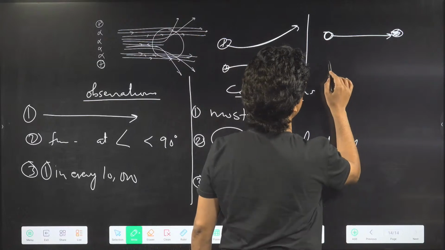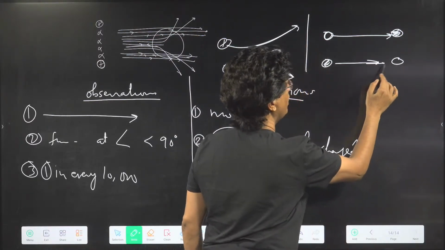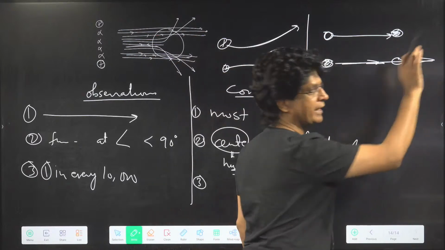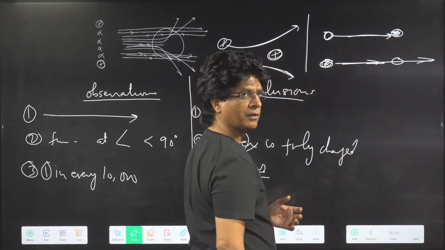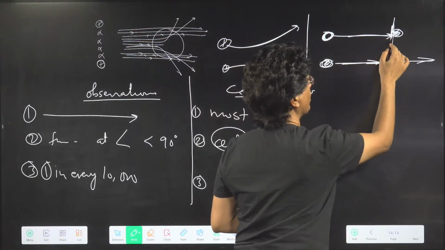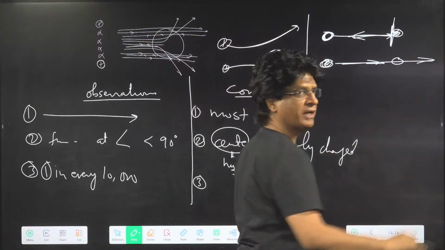But if the iron ball strikes the table tennis ball, will the iron ball rebound back? No, it will keep on moving ahead. So if you want something to come back, it should be striking a very heavy ball. Otherwise, it will keep on moving ahead.